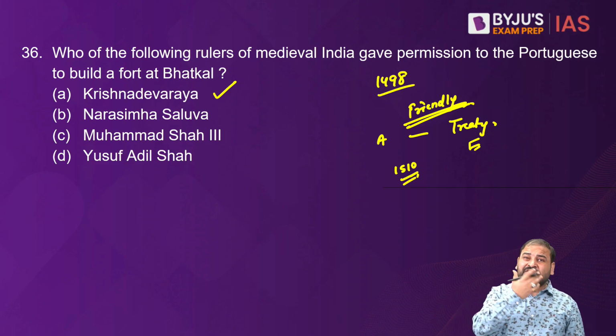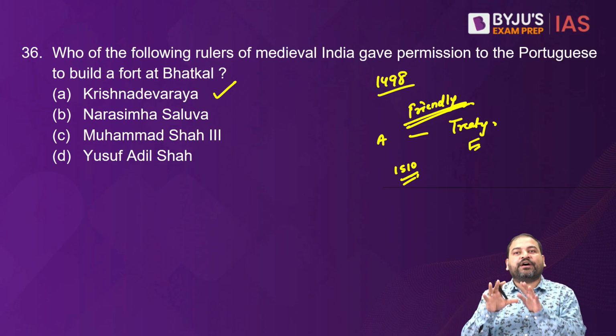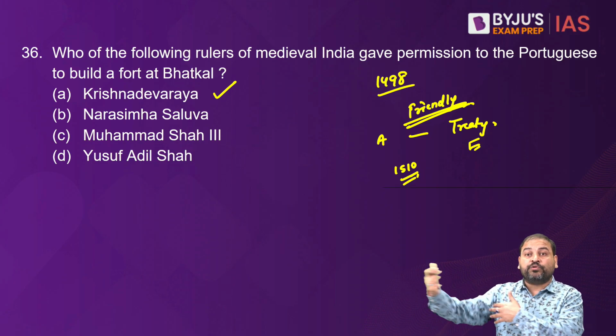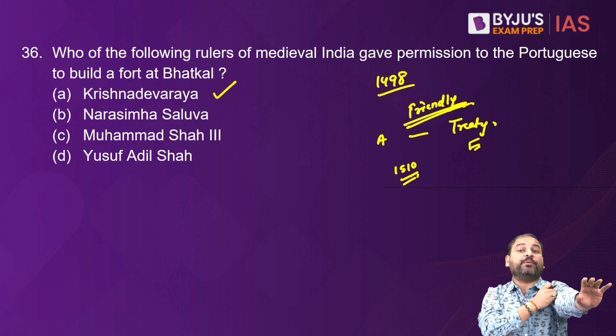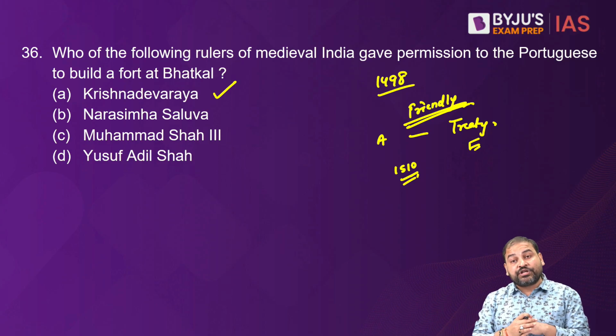And under this treaty, there were many provisions. Like the Portuguese promised that the best Arabian horses would only be given to the Vijayanagar kingdom, and would not be provided to Bijapur. Similarly, Friar Louis was to stay in the Vijayanagar kingdom as the envoy of the Portuguese.